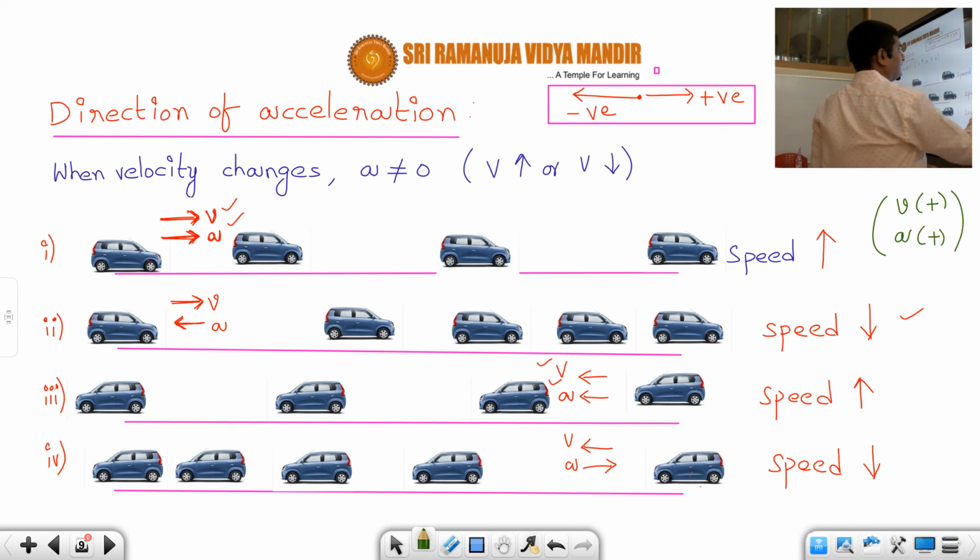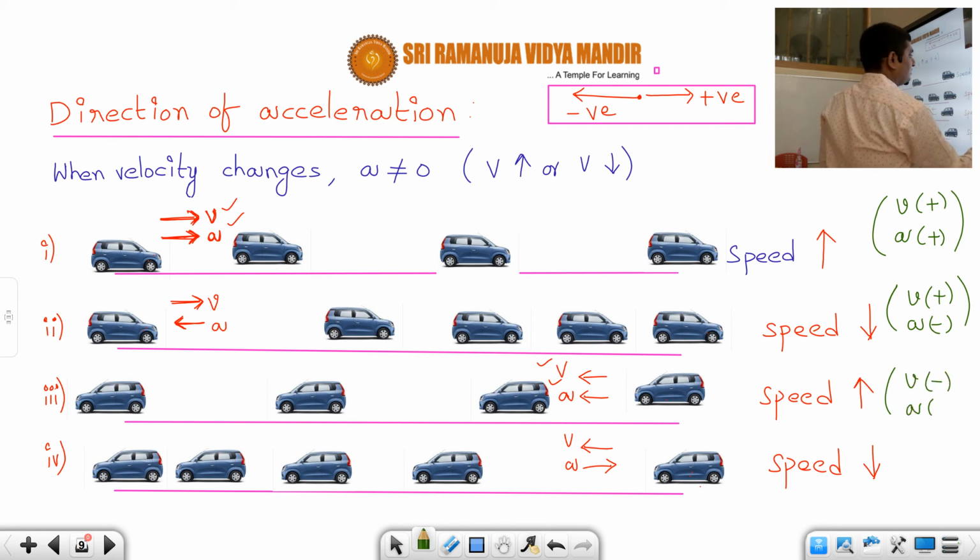Second case, velocity is in the right side direction but acceleration is in the left side. So velocity is positive, acceleration is negative. In the third case, velocity is negative and acceleration is also negative because both are in the left side direction. And in the fourth case, velocity is negative, okay, students, whereas acceleration is positive.